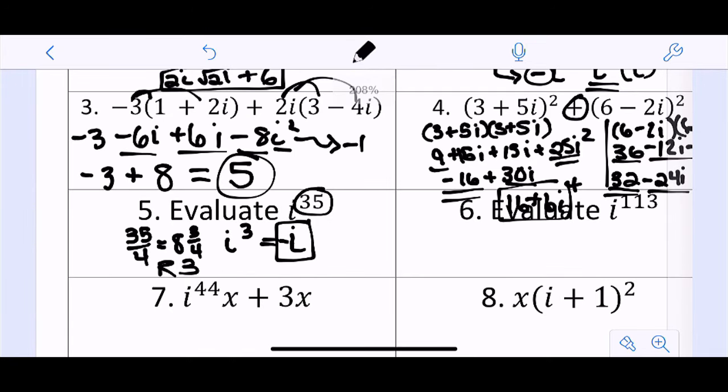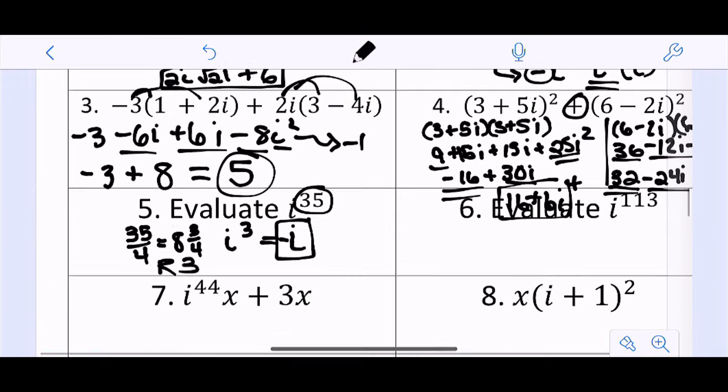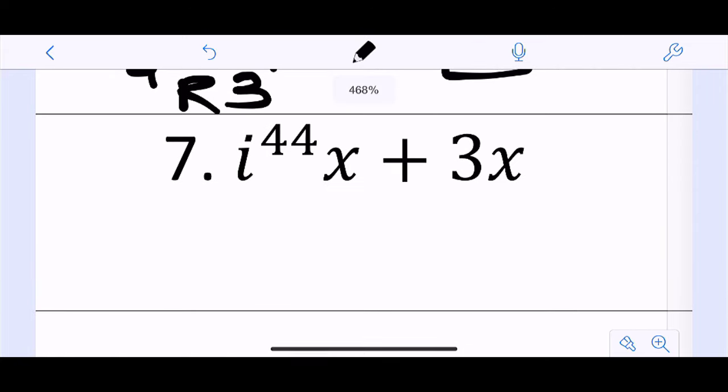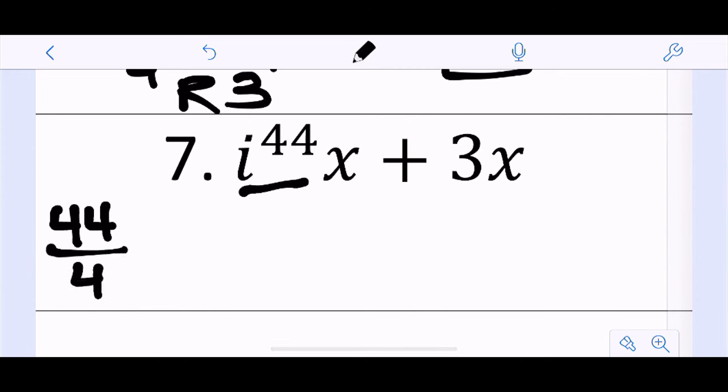All right, let's go to 7. So i to the 44th x plus 3x. So let's take a look at this. So i to the 44th, let's start there. Because right now, it doesn't look like there's much I can combine. So i to the 44th, to simplify that, I'm going to do 44 and divide it by 4 because I want to see how many times it would go through that full cycle of 4, right?